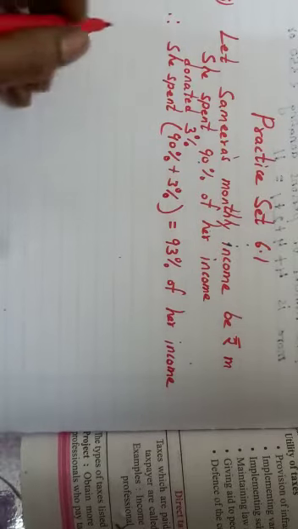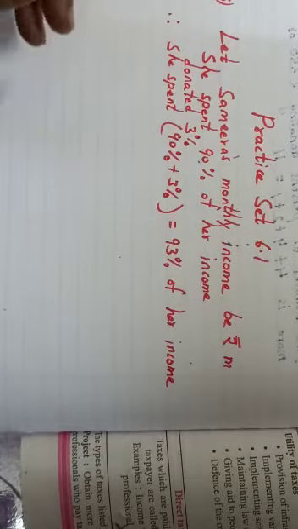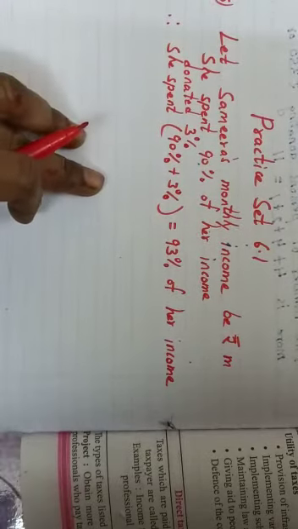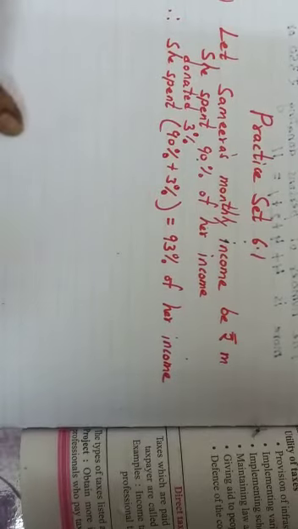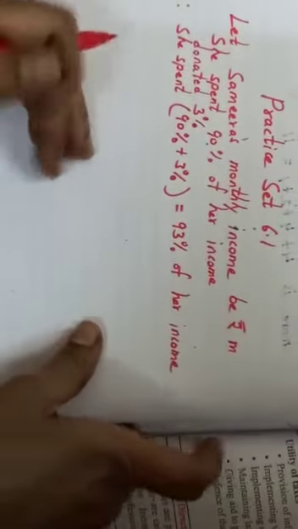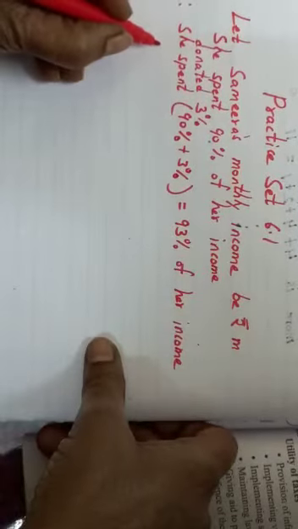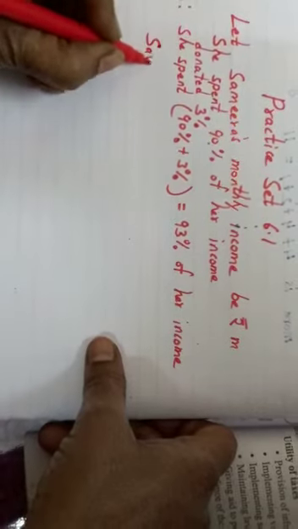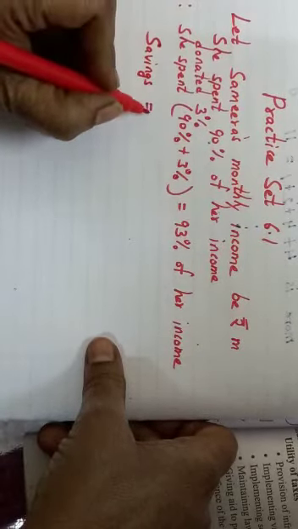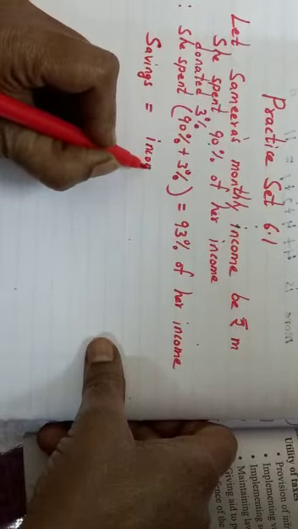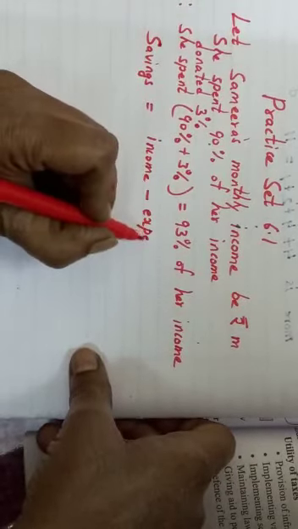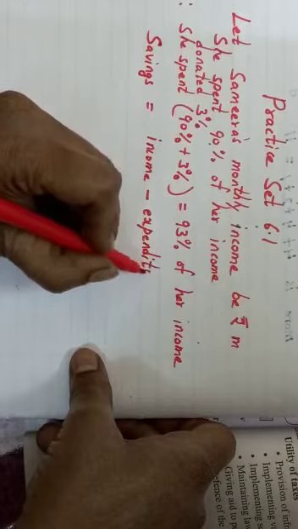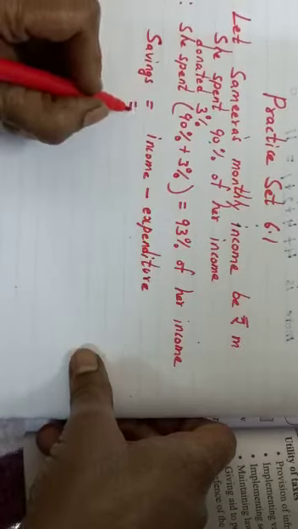Any word can be used. Now I explained to you, we wrote the formula. Here the word being given, I told you all, is that she was left with, right? So that left with is nothing but your saving. So we will write the formula: savings is equal to income minus expenditure. Your vocabulary should improve, new words you should learn.